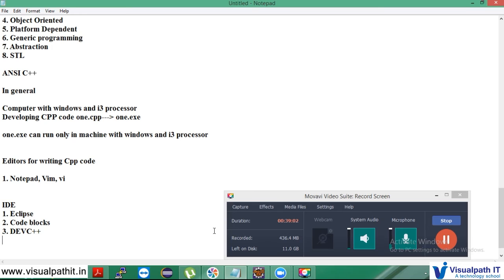Licensed C software is there, like Borland and Turbo C++. It is not a free license; you have to pay and buy.